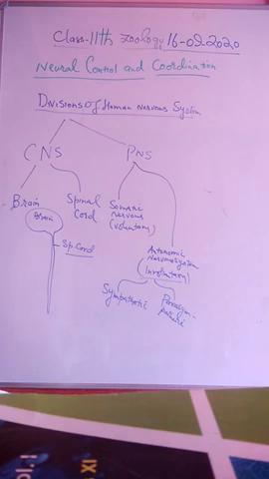So far the peripheral nervous system is concerned, it consists of all the nerves, cranial nerves and spinal nerves of the body associated with brain and spinal cord. The nerve fibers forming the nerves of the peripheral nervous system are of two types: afferent nerve fibers and efferent nerve fibers. Afferent nerve fibers transmit impulses from receptors present in tissues, organs to the central nervous system, while the efferent nerve fibers transmit regulatory impulses from the central nervous system to the concerned peripheral tissues and organs.